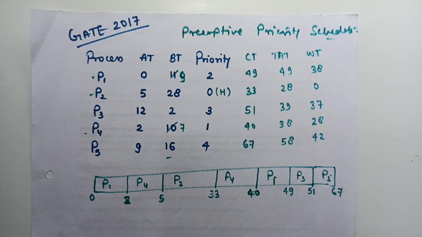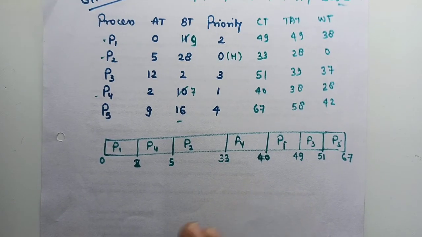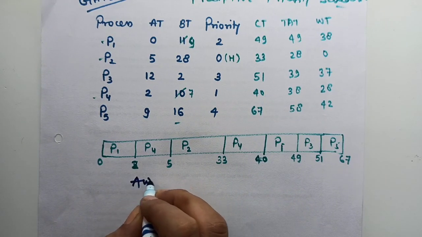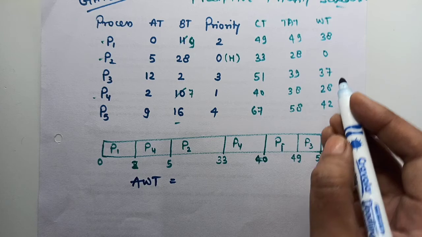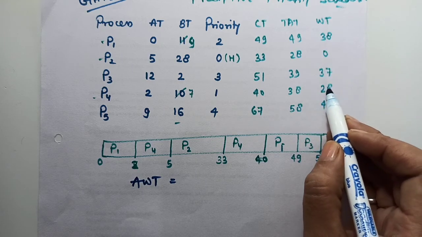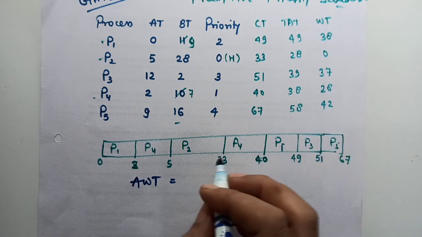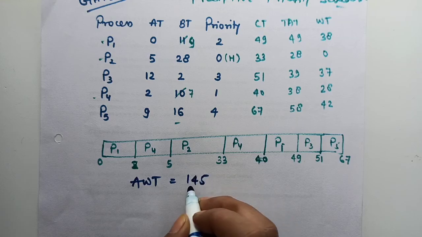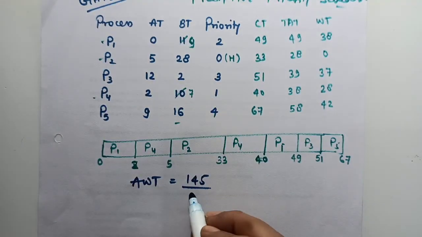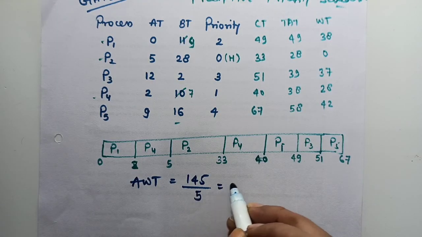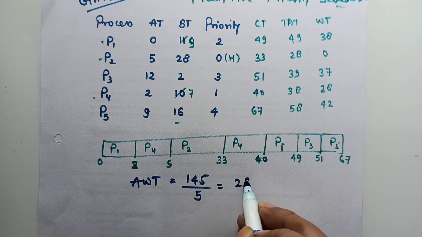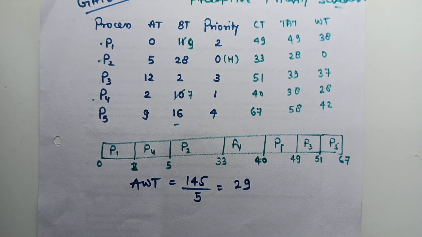So here in this question, it has been asked to calculate the average waiting time. So what is the average waiting time? Let's calculate the average waiting time. Average waiting time is 38 plus 0 plus 37 plus 28 plus 42. What is that? It is 145. And average can be calculated by dividing by the number of processes. So it is 29. So 29 is the right answer.